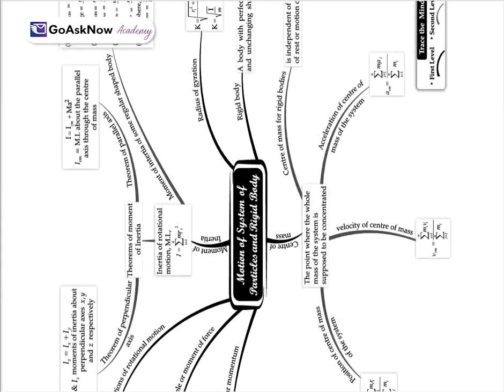This page is simply representing the concepts which we are going to cover: radius of gyration, rigid body, center of mass, acceleration of the center of mass of a system, moment of inertia and all. These are all the topics we are going to cover.